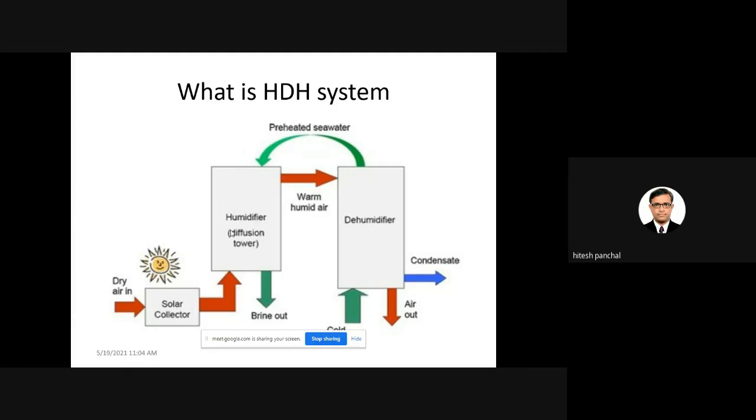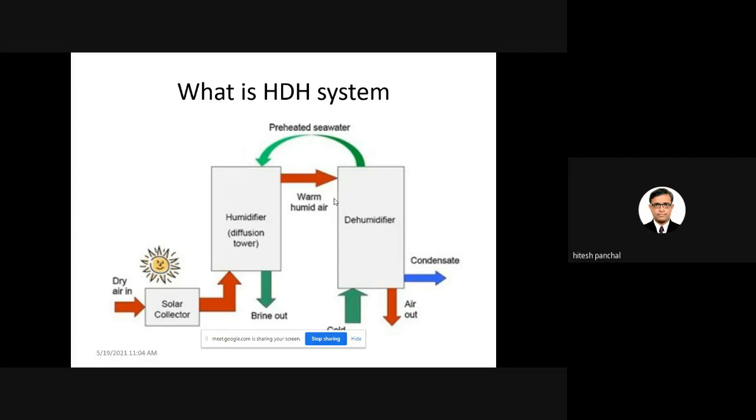Now, how does it work? In the HDH system, the solar collector is used. Whenever the dry air comes into the solar collector, it takes the solar rays and becomes hot air. Hot air passes through the humidifier or diffusion tower. So the air gets humidified, and that humidified air passes through the dehumidifier. In the dehumidifier, cold water is passing.